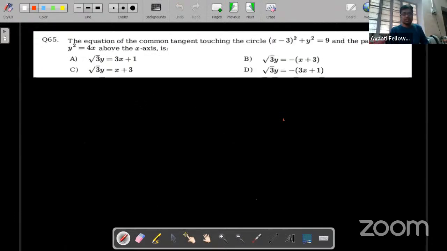The next question is, we have to find the equation of the common tangent touching the circle and the parabola. The circle, if you can see, is in standard form. So can you tell me the center of this circle and the radius of this circle? Quickly tell me the center and radius.